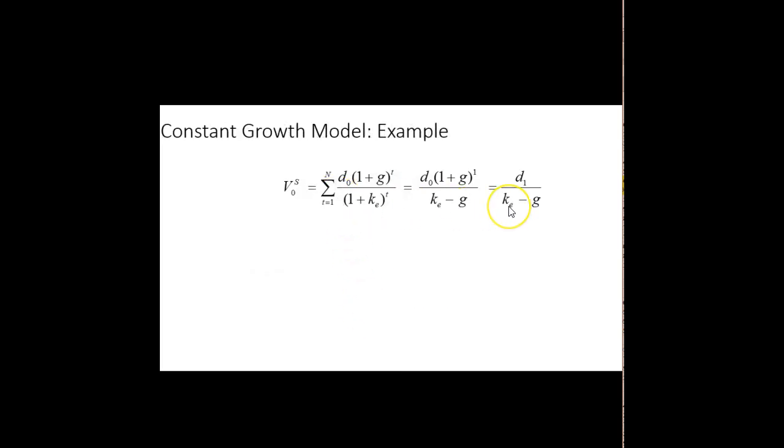So again, using our basic valuation formula for constant growth rate, we have, for example, 20% return on equity. We have expected earnings next year of $5, a plowback ratio of 40%, and a required rate of return for this stock of 15%. Well, first thing we want to solve for is our long-term constant growth rate g. So plowback ratio multiplied by the ROE gives us an estimate of long-term growth rate of 8%.